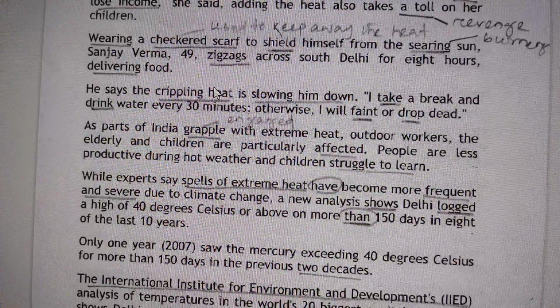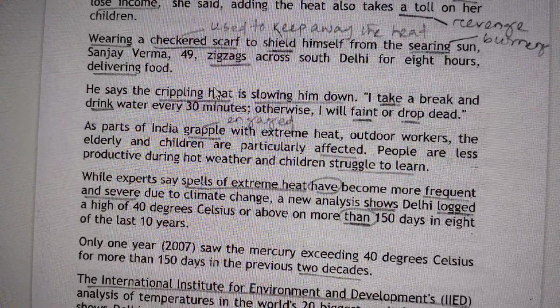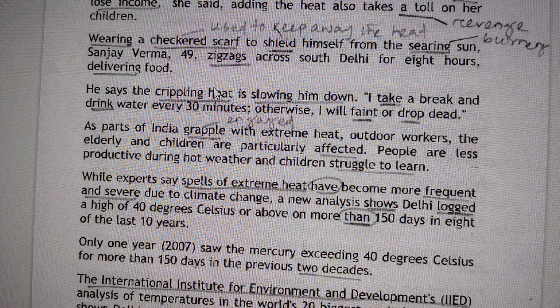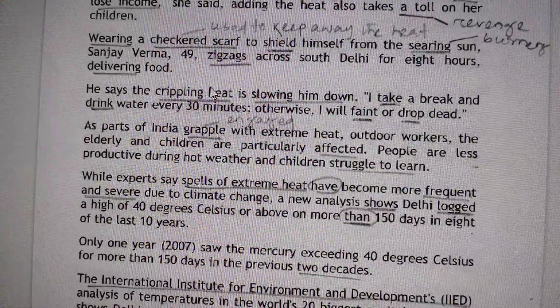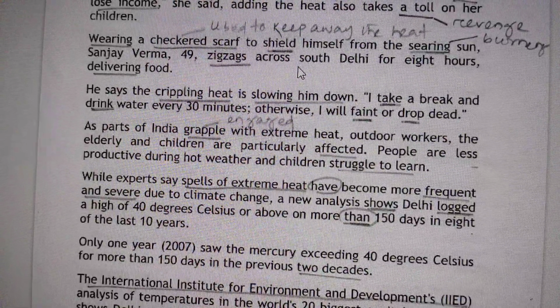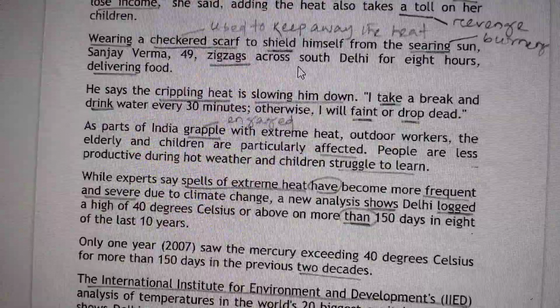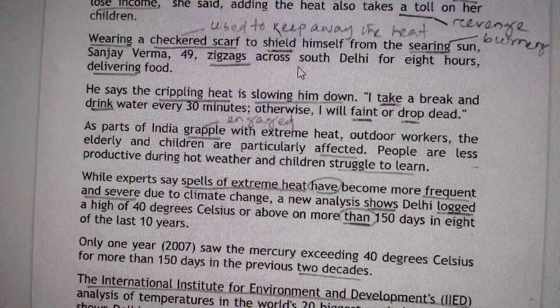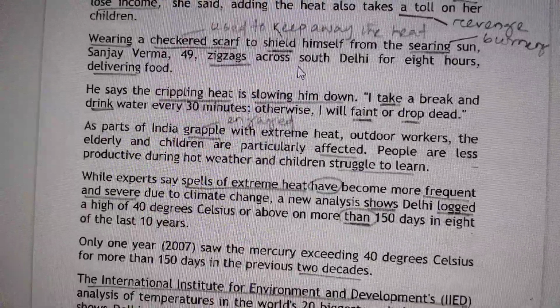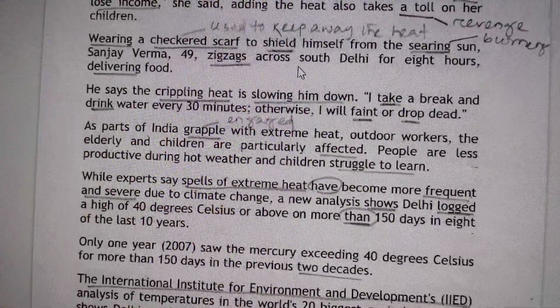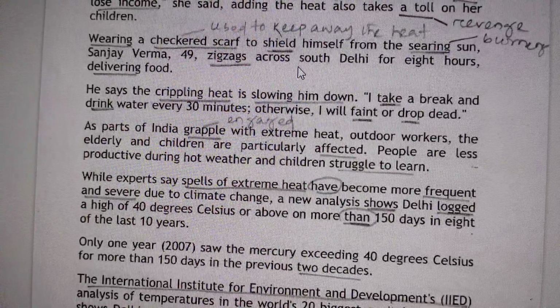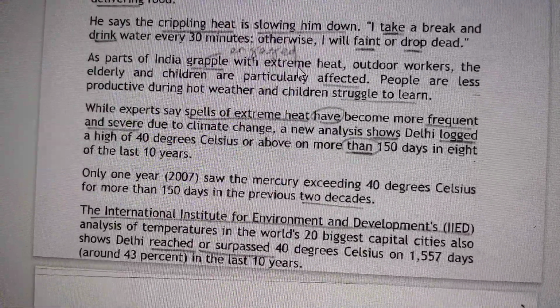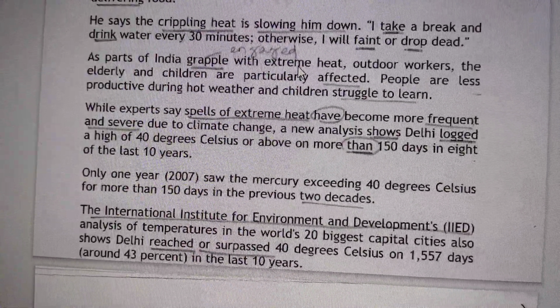Sanjay Verma zigzags across South Delhi for 8 hours. Zigzag means moving here and there. So this zigzag is used here, and the preposition across is used here. So see, we understood scarf, shield, searing sun, zigzag. There are so many vocabs, and understanding the meaning is also clear. So from that perspective, we need to analyze these things.